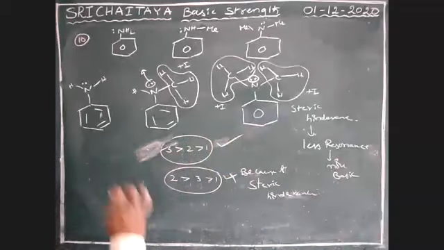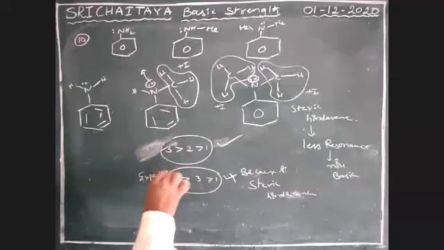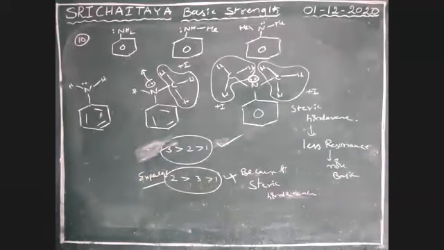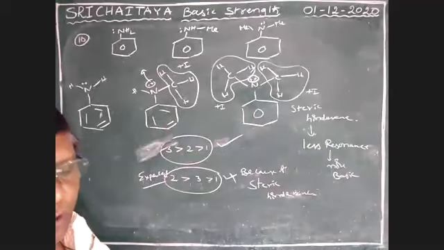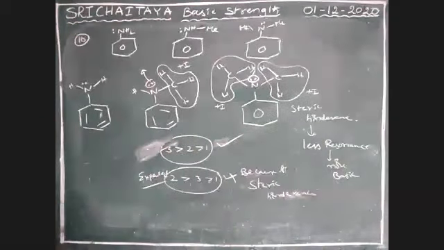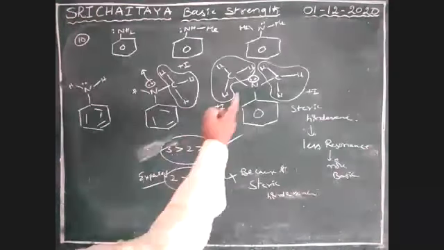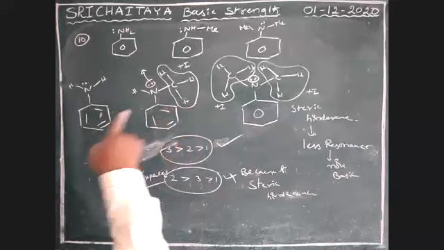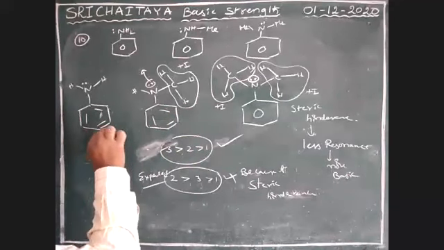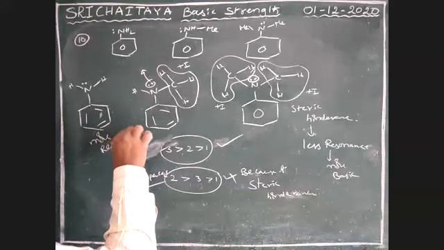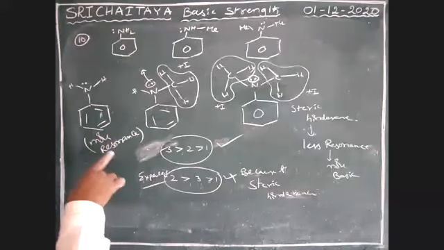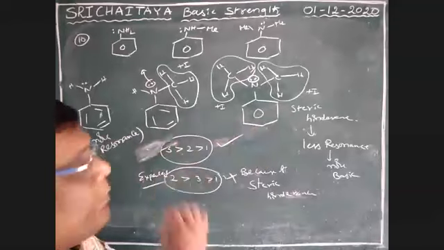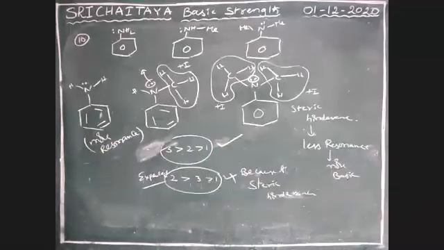This is what we expected because of steric hindrance. But here resonance plays the major role. That resonance is collapsed here. Therefore, here there is less resonance and here more resonance. More resonance means less basic nature. Less resonance means more basic nature. Therefore, 3 greater than 2 greater than 1 is correct.